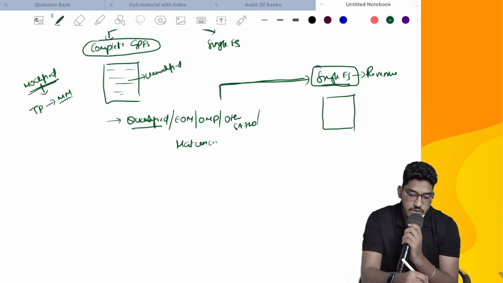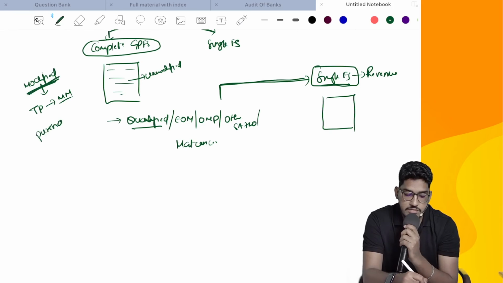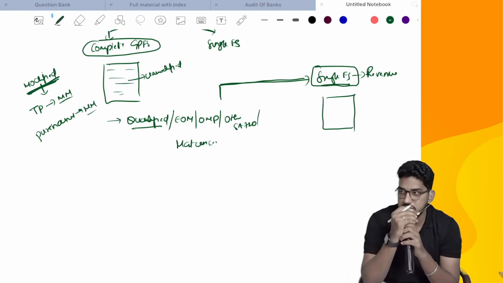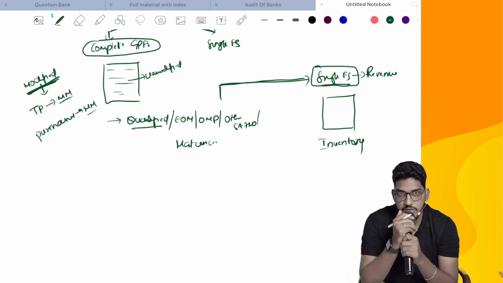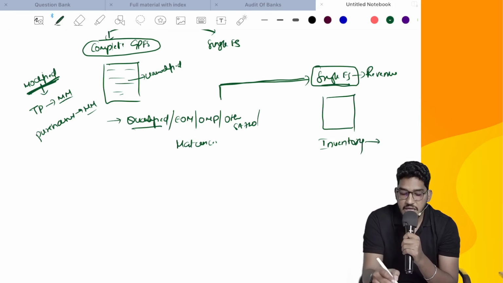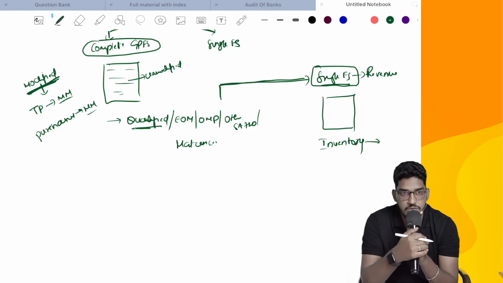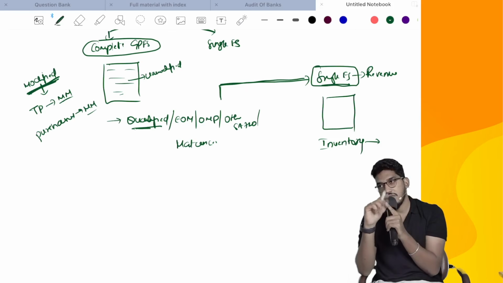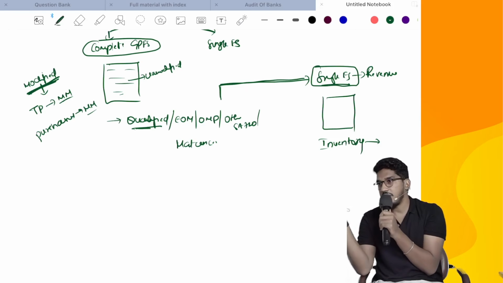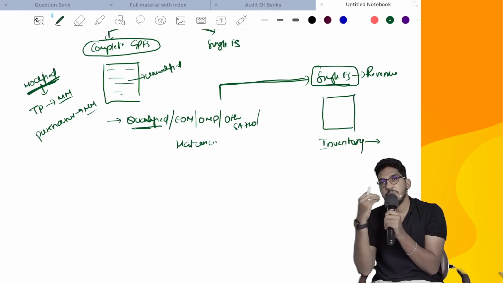Let me give you another example. The auditor has given a modified opinion. In the area of purchases, he found some material misstatement. He gave a modified opinion because there is a material misstatement here. Now, the client has asked you to conduct the audit of only inventory, a specific element of the financial statement. Now you tell me, is there any need to consider that qualified opinion, emphasis or other matter, whatever it is, in your audit report on the single element? Yes, because both are related. Since something is wrong in the purchases, that will definitely have an impact on my inventory also. So you need to consider it, and also you need to pay attention to it.